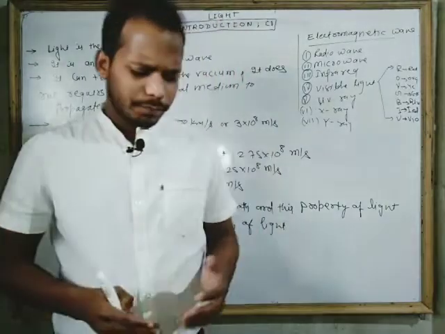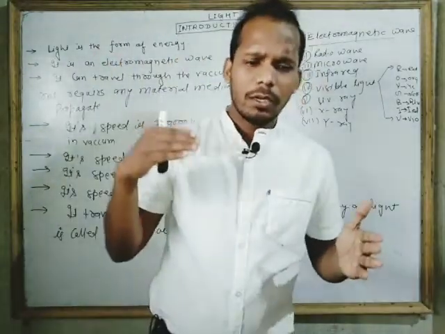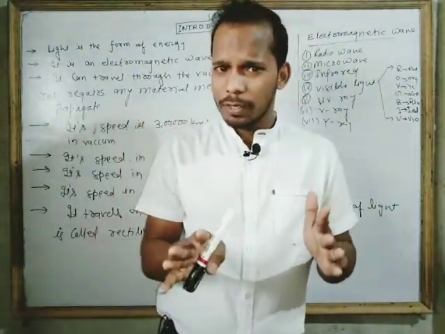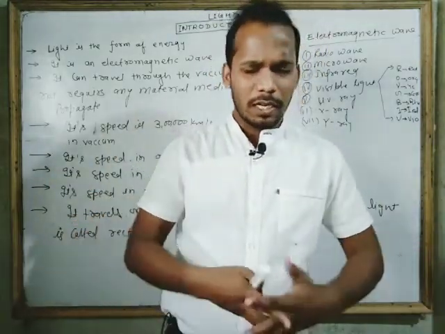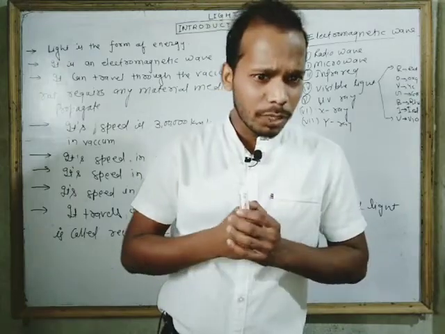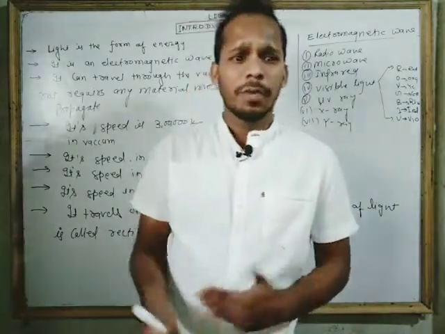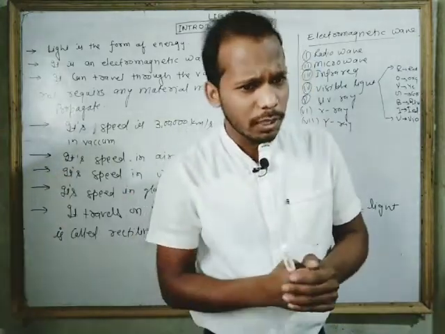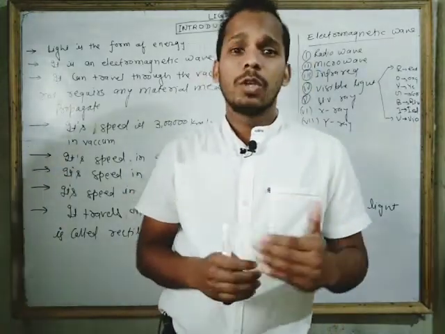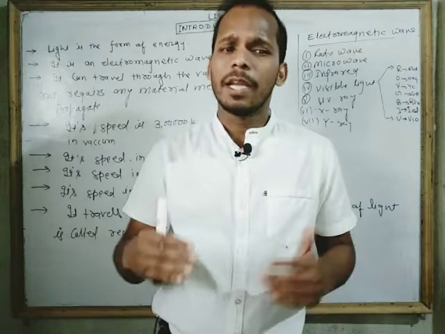Whenever light falls on any opaque material, the material through which light cannot pass, and there are some different materials like translucent material, transparent material. Transparent materials are those through which light can easily pass, and translucent materials are those through which a few amount of light can pass.